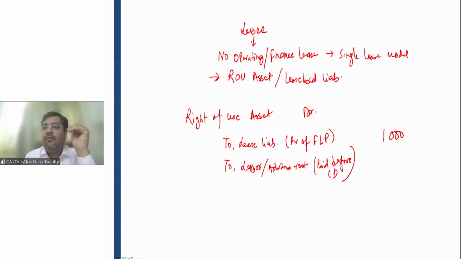But at the commencement date, what accounting entry will she pass? At the commencement date, she will debit the right of use asset. She will credit the future lease payment on the basis of present value. And whatever advance she has given to me, she will credit that advance rent, or if she has debited my name earlier, she will credit my name. This advance will go into a different asset, which is the right of use asset. So, to lease liability, which is the present value of future lease payment, to lessor or advance rent for any amount which is paid before commencement date, let's say it is 500 rupees.